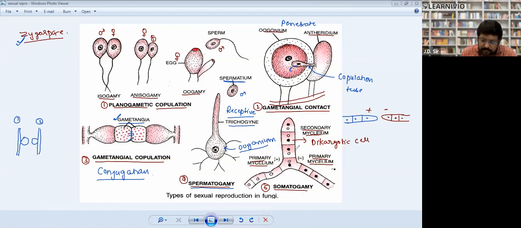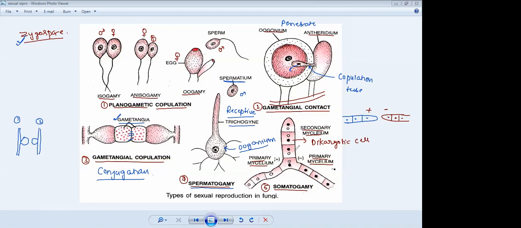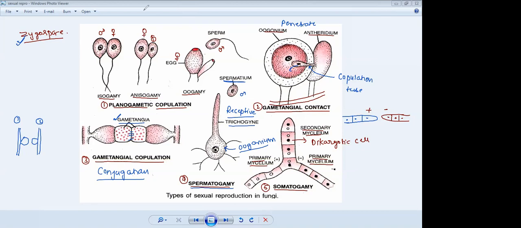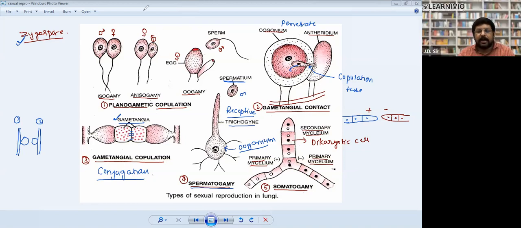Clear? Yes, sir. Now tell me, is it clear to you all, these five kinds of sexual reproduction which are found in fungi? Yes, sir. Okay, great. Did you take any screenshot? Should I remove it? No, sir.